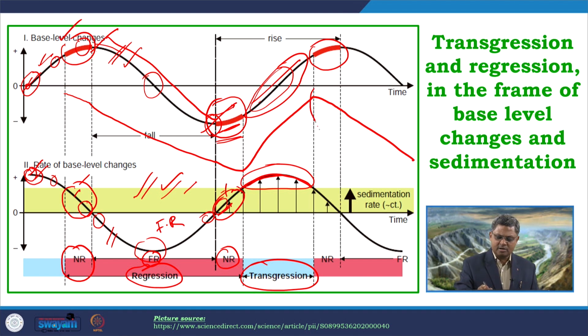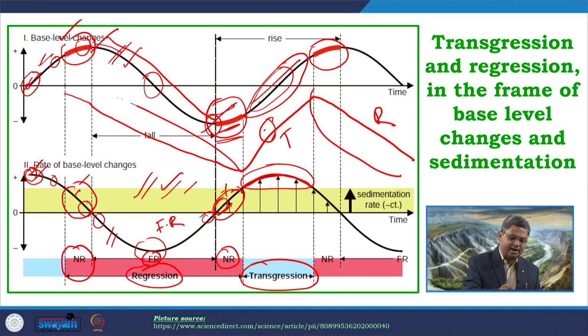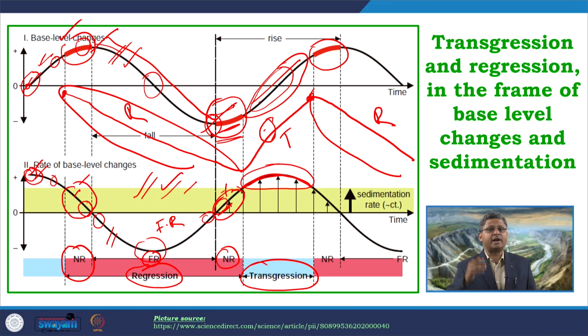So, this part of the curve is regression, this part of the curve is transgression, and this entire part of the curve is a regression. So, what we can see, the regression is starting from here, which is not the end of the rise of the base level. The transgression is ending over here, and regression is starting from this point, which is not the peak of the rise of the base level. So, the peak of transgression is not equal to the peak of the rise of the base level.